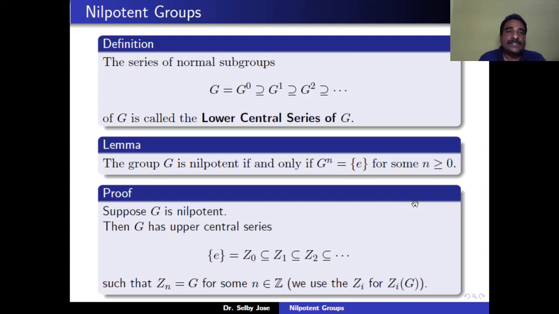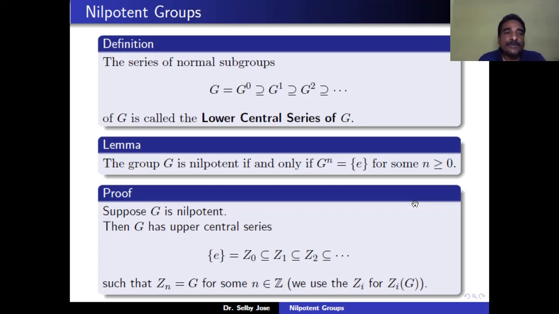So we have seen a series of normal subgroups of G, namely G is equal to G0, contains G1, contains G2, and so on. This series of normal subgroups, we call it the lower central series of G. Now, what is the connection between the lower central series and a nilpotent group?